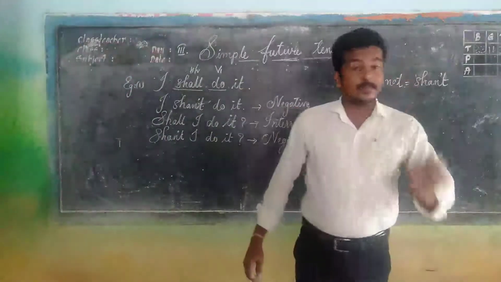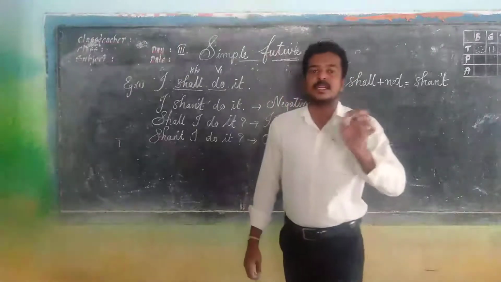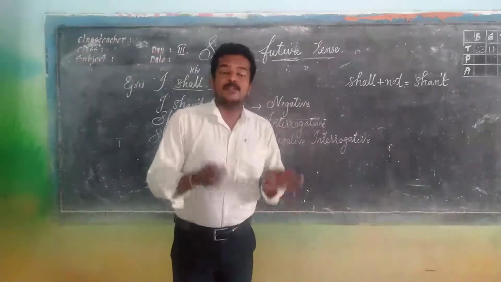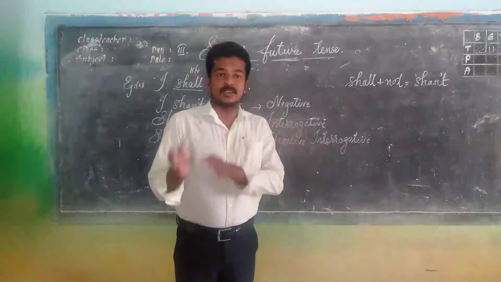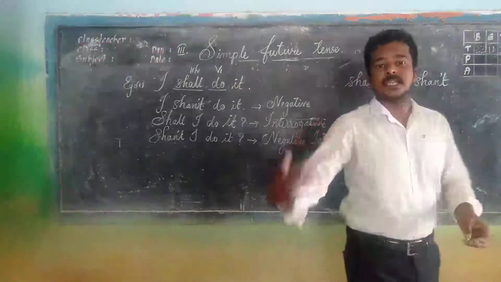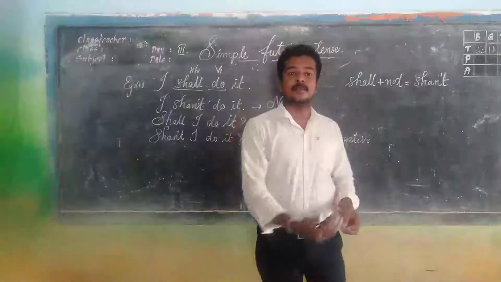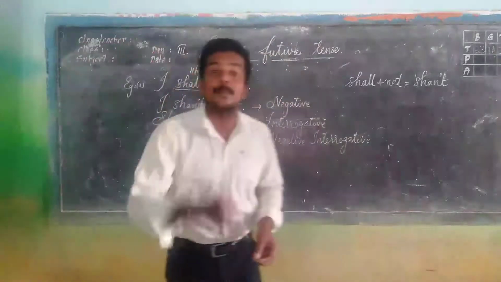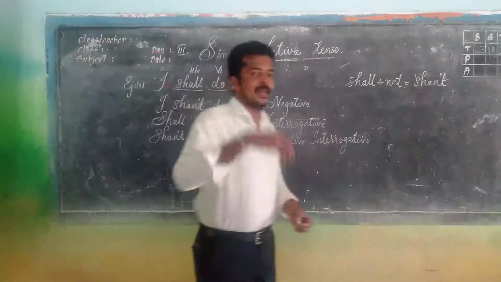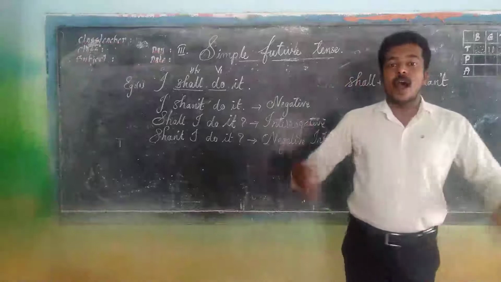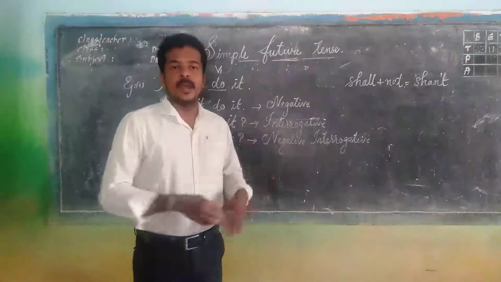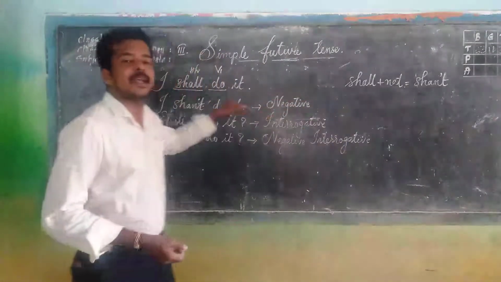Let us have a quick revision. The third simple tense is simple future tense and the structure is subject followed by will or shall, then V1 and finally object. That is the structure of a sentence which is in simple future tense. And apart from that, we use simple future tense in order to express an action that will happen or that will take place in the future at a definite time. And a few examples I said to you. He will come tomorrow. She will sing a song. I shall drive a car. She will ride a horse. Many examples I just said before. And apart from that, we made negative and interrogative sentences.